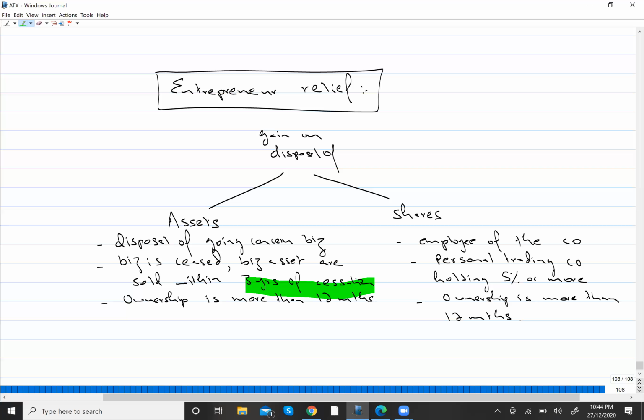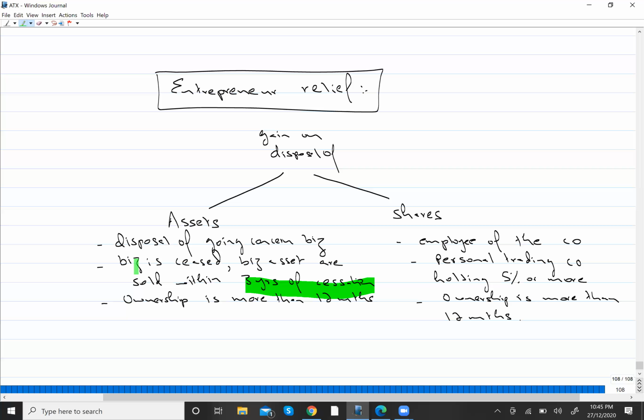So let's suppose I have started my business 6 months ago. If you are selling an ongoing business, although that will result in chargeable gain, ER relief will not be available because ownership of business should be at least 1 year. I have just started it 6 months ago, and let's suppose now I'm selling it. So now ER relief will not be available because for that you need to own the business for at least 1 year, 12 months.